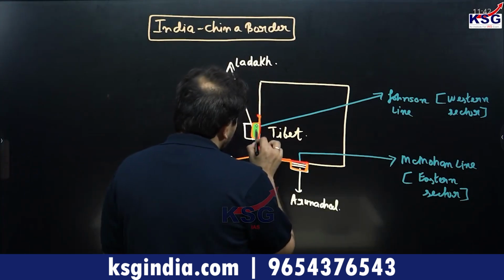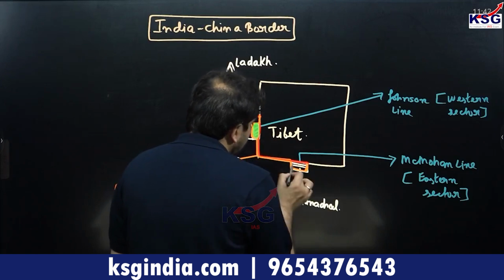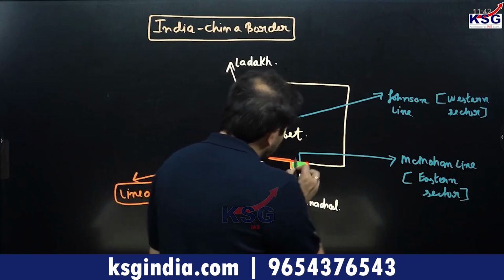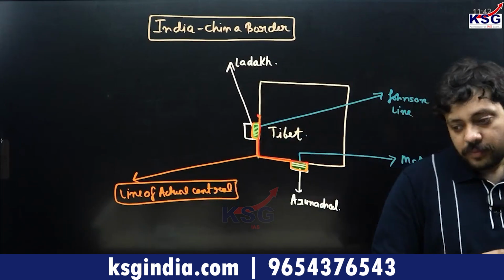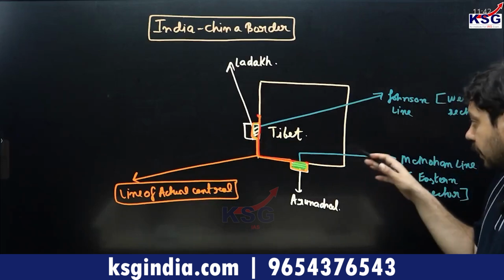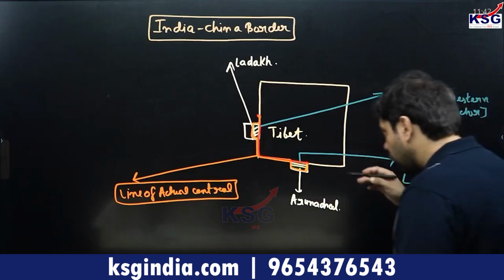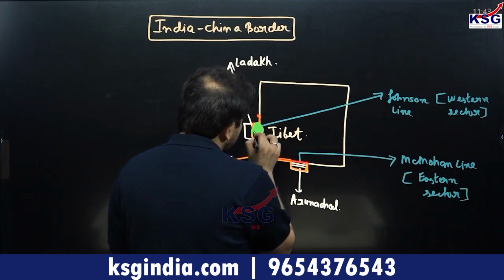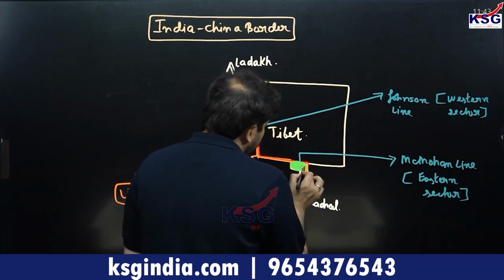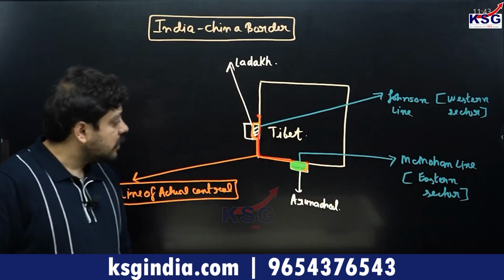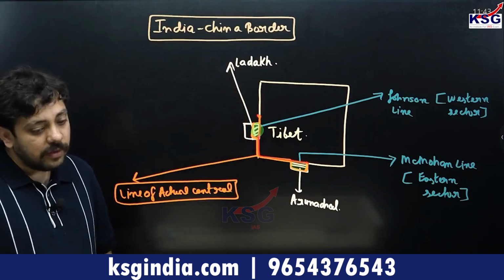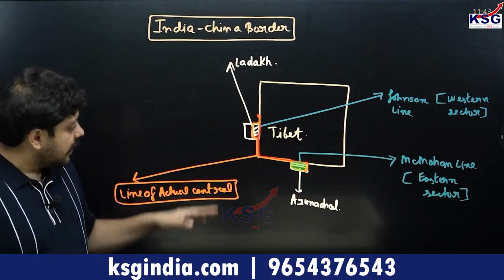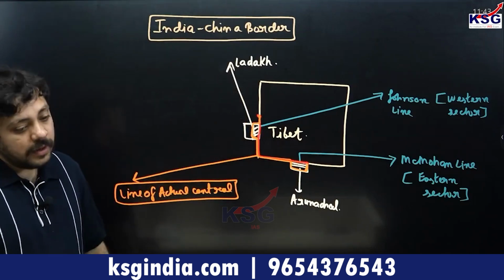They will lay a claim upon the Aksai Chin region over here, and they will lay a claim upon the Arunachal region over here. This is how the Chinese have been creating difficulties for India, right?